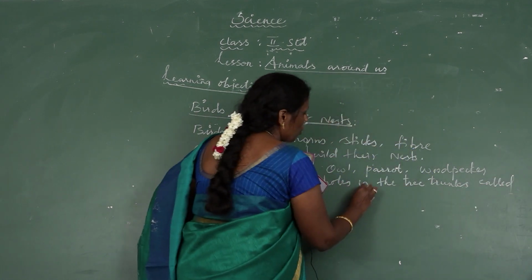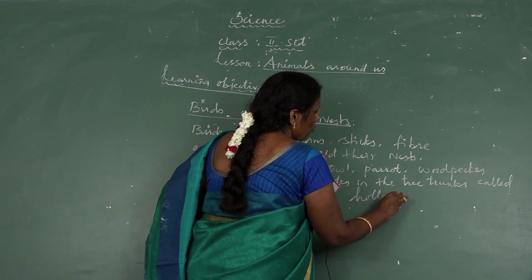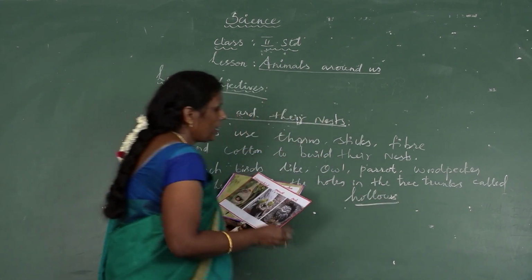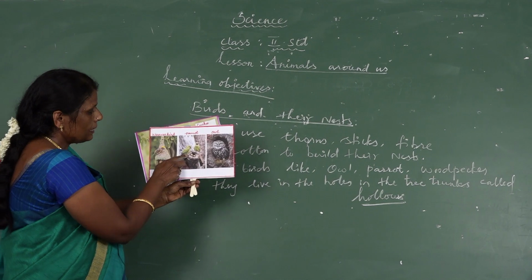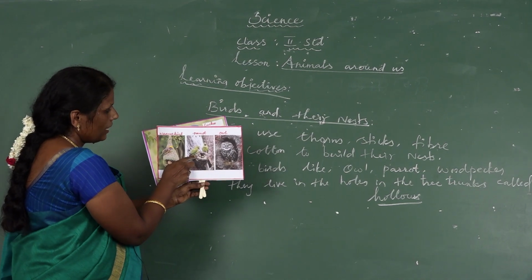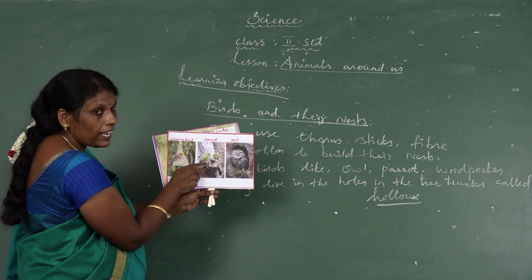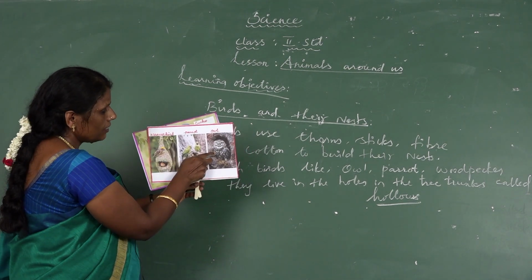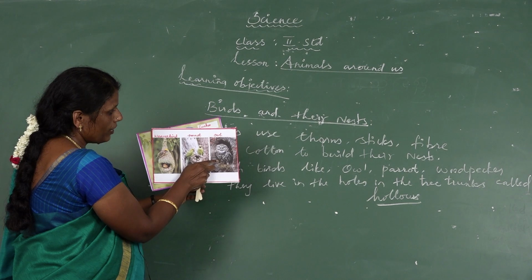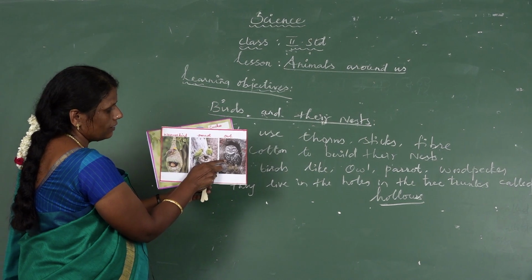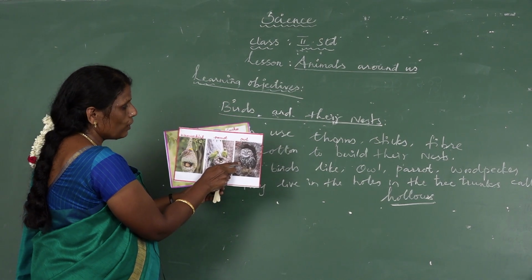What's the spelling for hollows? Hollows. Okay, see here, it is the parrot. It lives in the holes in the tree trunk. This place is called a hollow. This is the owl. It also lives in the holes in the tree trunk. That place is called a hollow.